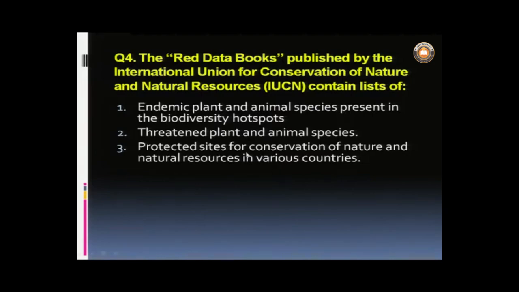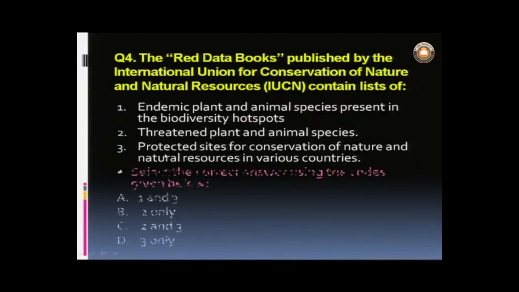So, what will be the correct answer? Yes, you are right. The correct answer is second, threatened plant and animal species. But here in the question, select the correct answer using the codes given below: 1 and 3, 2 only, 2 and 3, 3 only. So, in such questions you need to read the question properly, what actually the question is asking.